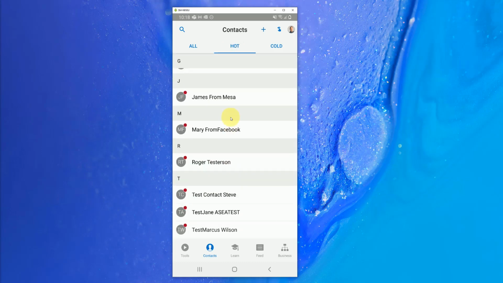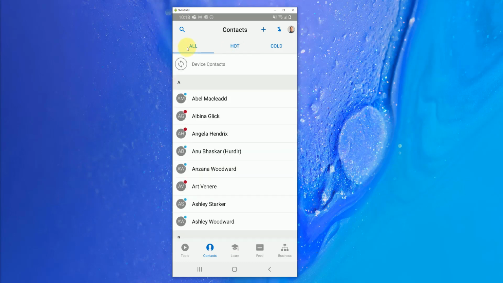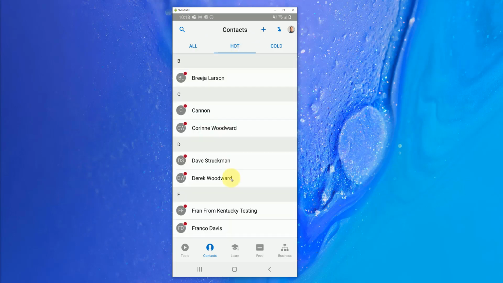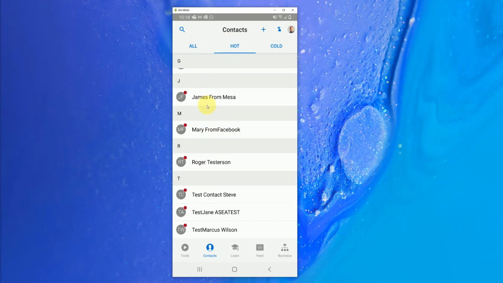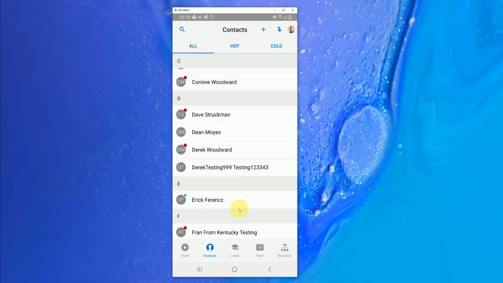So imagine you had a list of 600 contacts, but only 20 of them are affiliated with ASEA. You can mark all 20 of them as hot, and simply find all of them easily right through here. So that's the way this is designed to work. So yes, sync all of your contacts and then categorize them appropriately so that you can find them quick. That's the way I would suggest to do that.